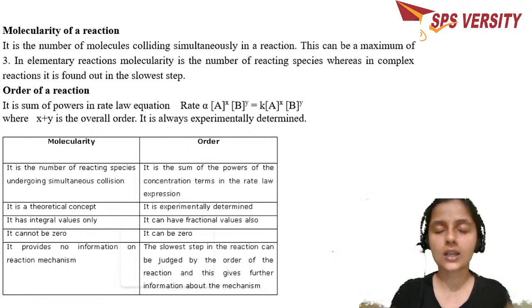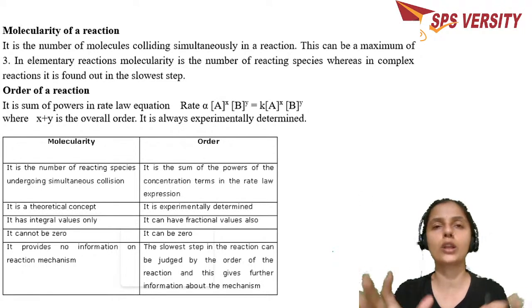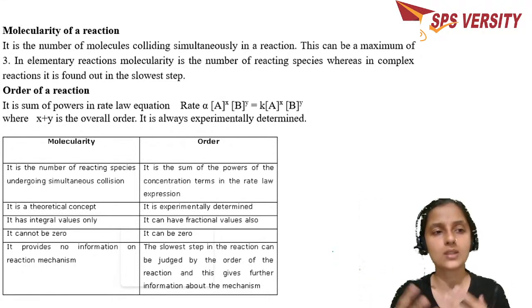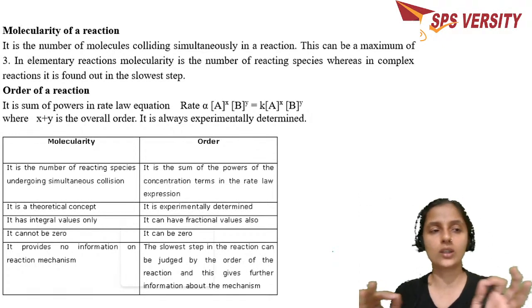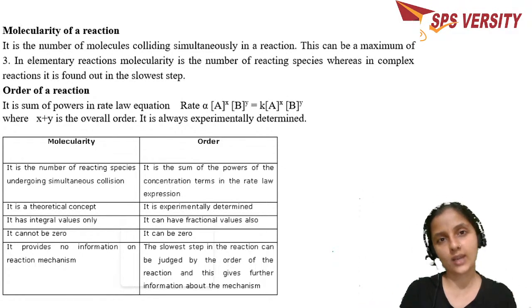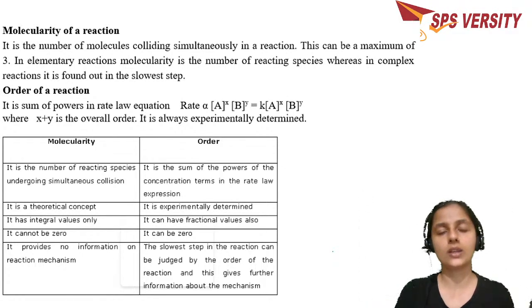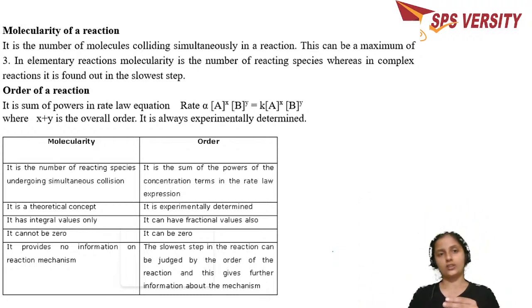Generally, in a chemical reaction, the probability of molecules colliding more than three or four at a time is low. If one reactant molecule is involved, that is called unimolecular. If two reactant molecules are involved, that is called bimolecular. If three reactant molecules are going to collide in any chemical reaction, it is called a termolecular reaction.